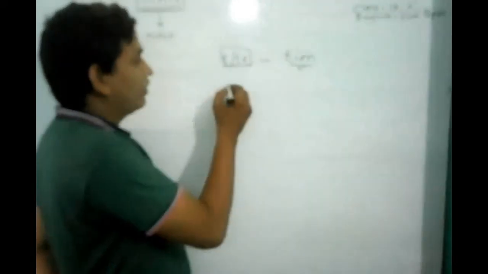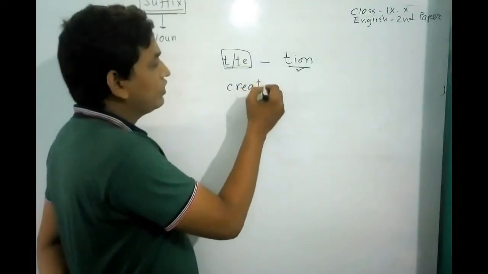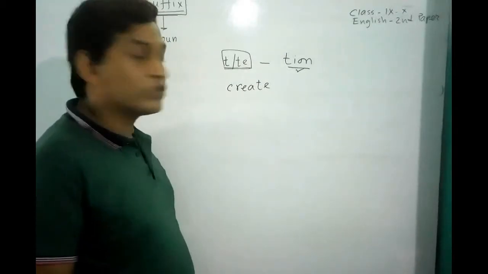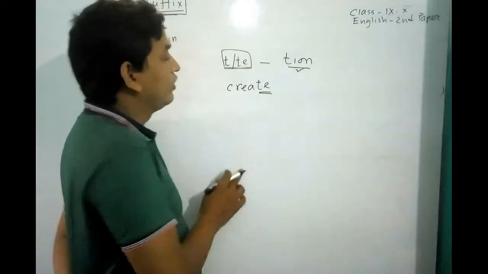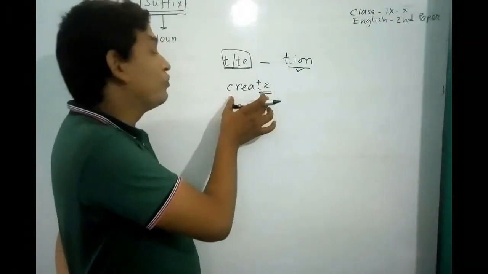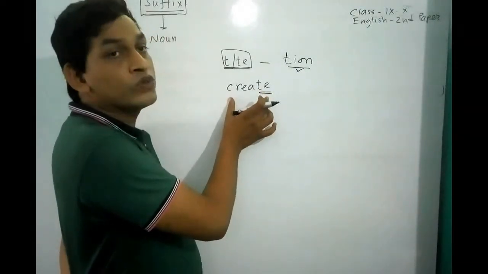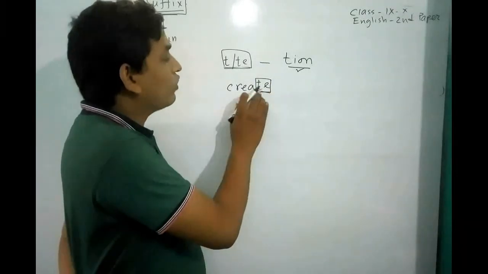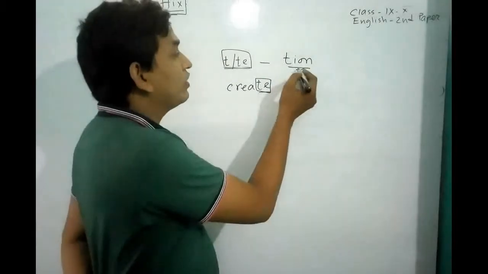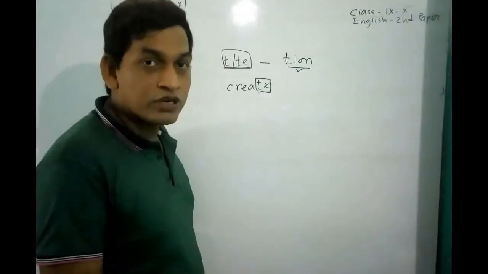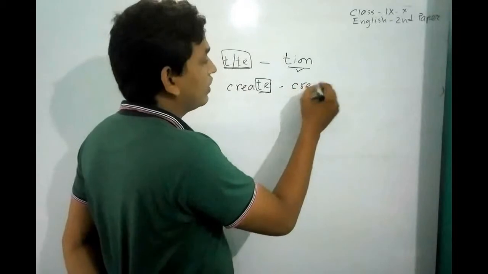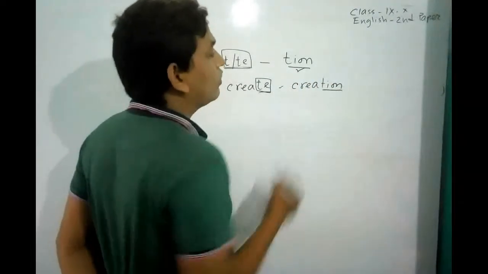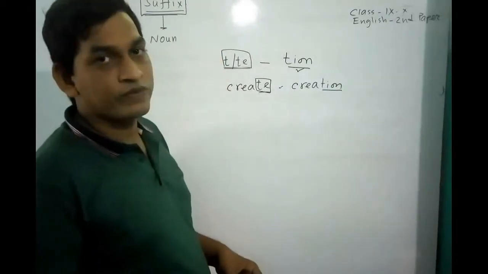For example, create. Here, the verb create ends with TE. To make this verb into noun, we have to omit TE, and after omitting TE, we should add TION. That means creation. Here, TION is a suffix.